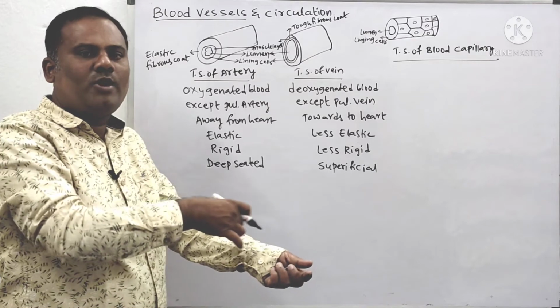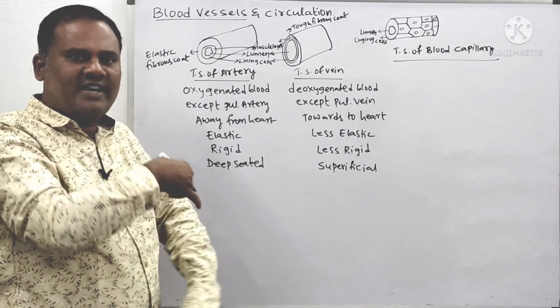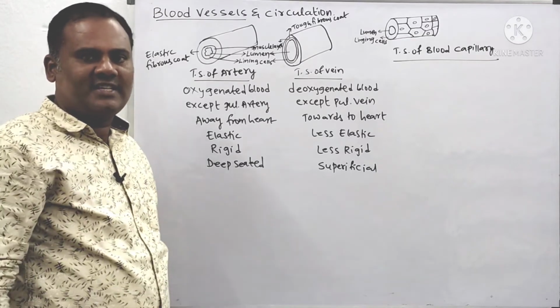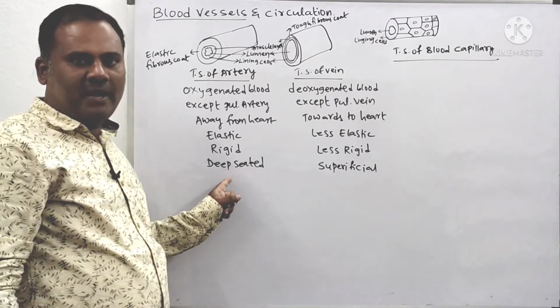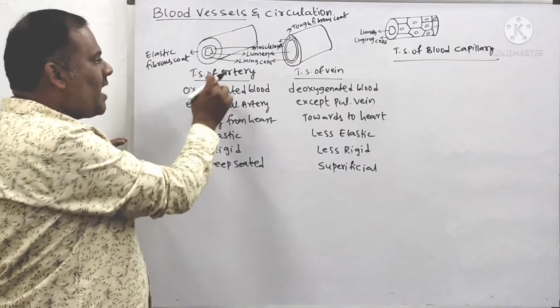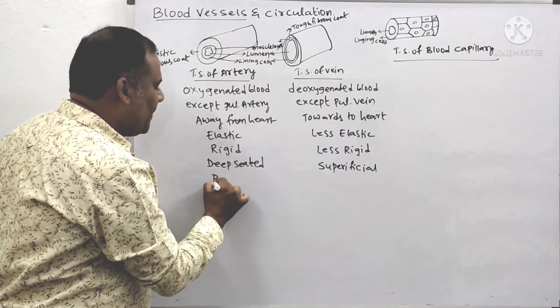Whenever the doctor wants to administer any glucose or injection, they can give it into the veins. Why? Because they are present in the outer layer, whereas arteries are present in the very deeper layers.